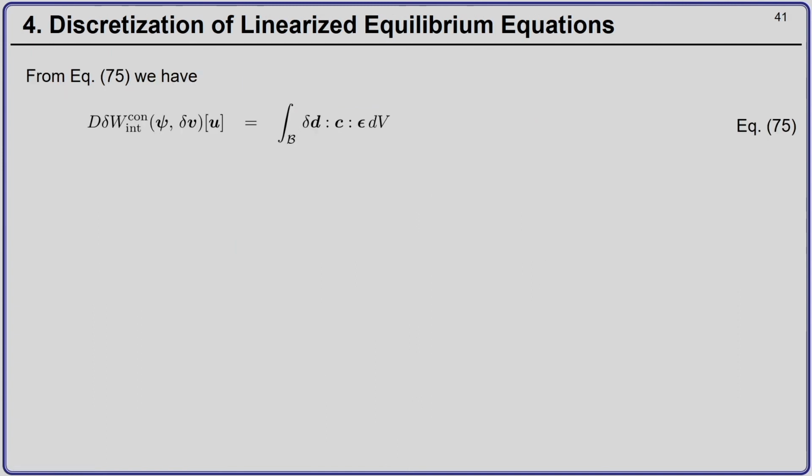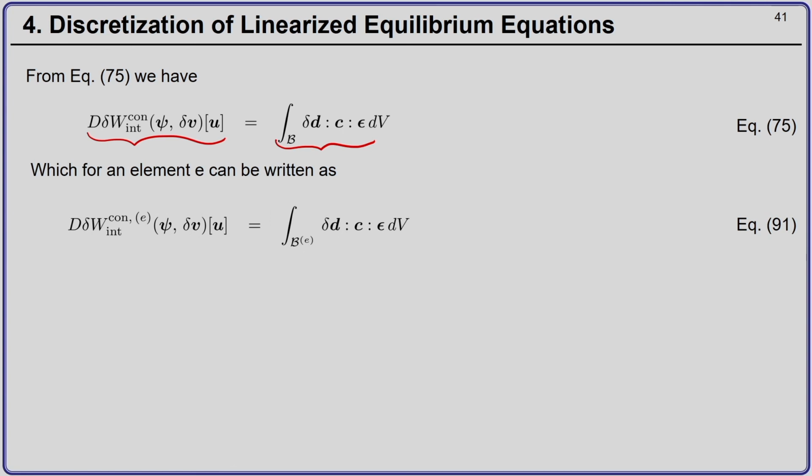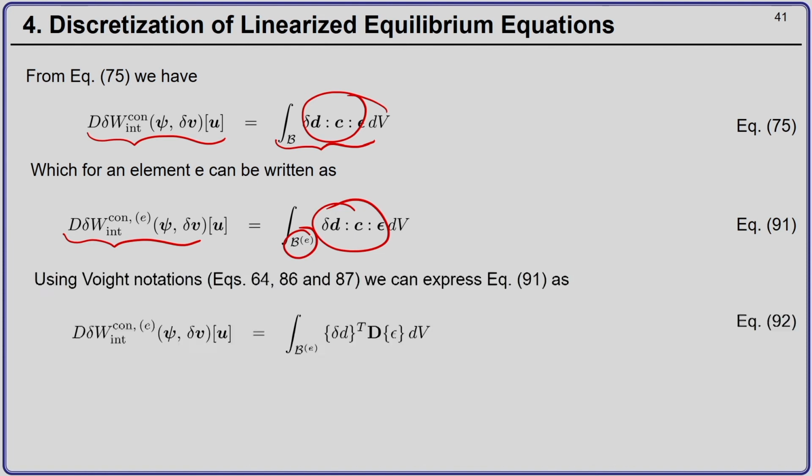Okay. Now, this internal virtual work expression corresponding to constitutive relation, we again recall, is written like this. So, for an element E, it is nothing but this integrand integrated over the volume of the element E. Okay.